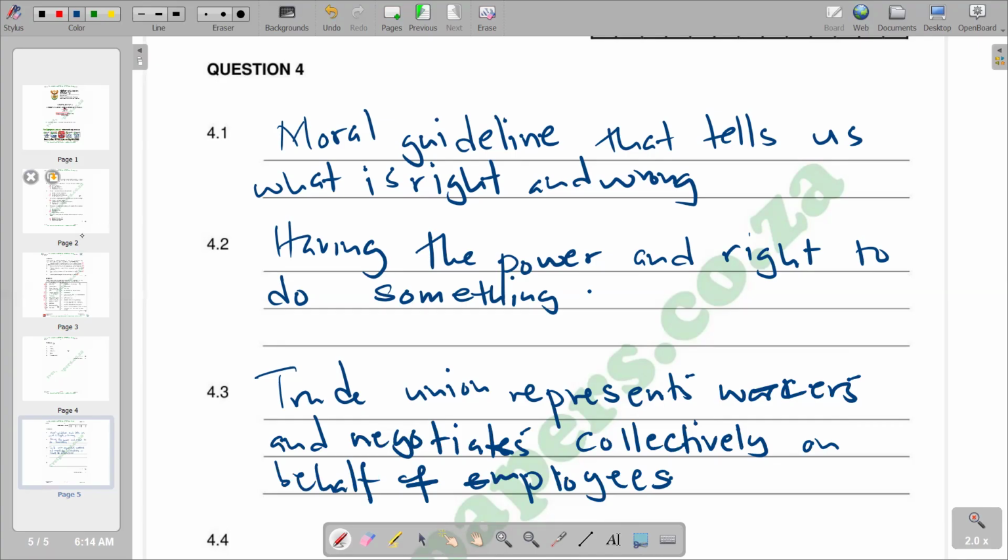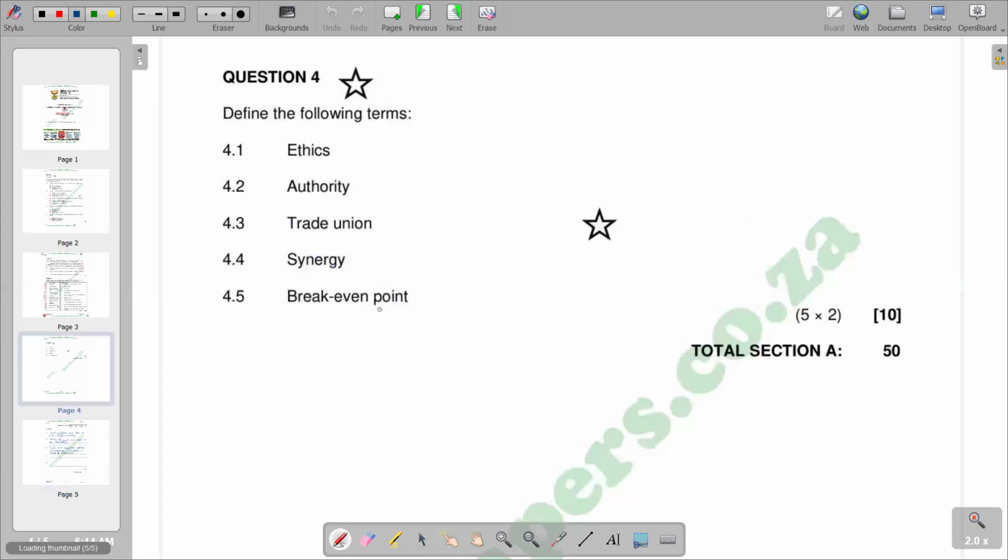We'll move on to the next part, whereby we have synergy. Synergy basically is a way of working together as a team for the best result. So when we have the act of working together so that we have better results, we call that synergy.